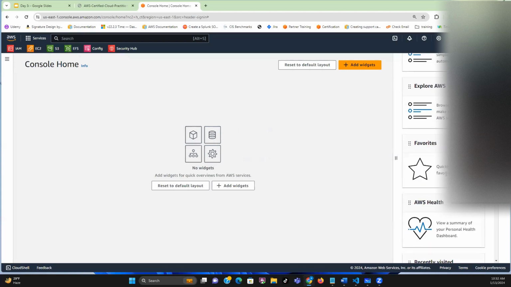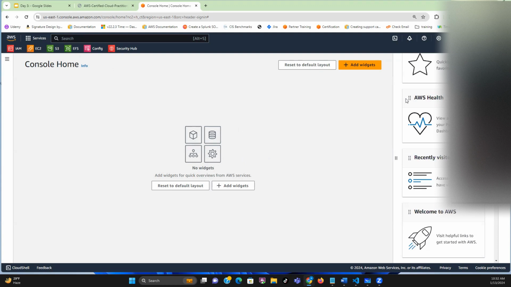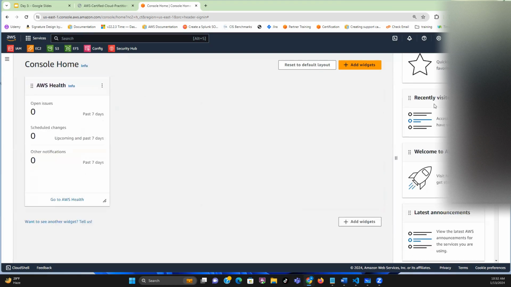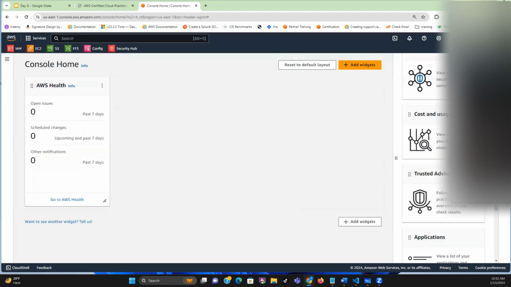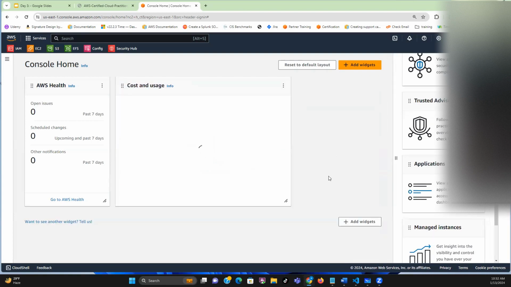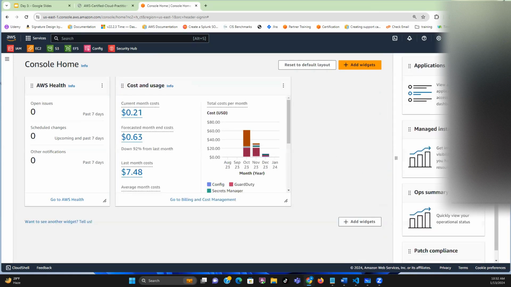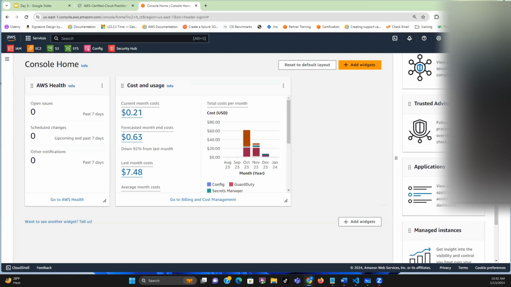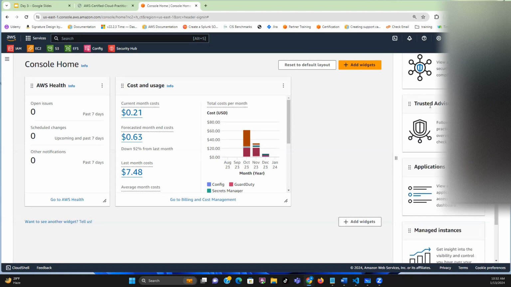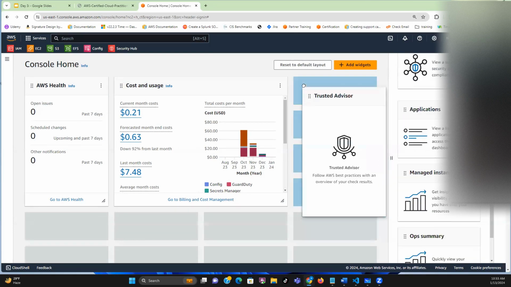So I can look, okay, which one do I want? Okay, I want to know when AWS has a service issue. So I can put that here. I also want to know my pricing, cost and cost usage. I put that here. So you can arrange them based on how you want them to look. I can add more, okay, I want the service Trusted Advisor.